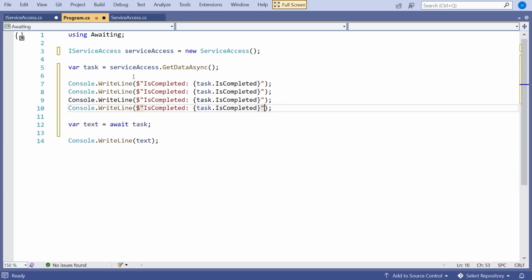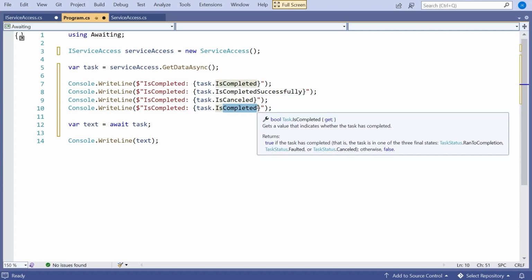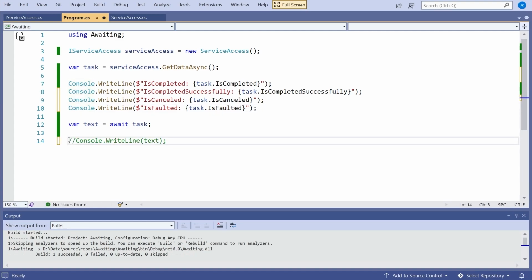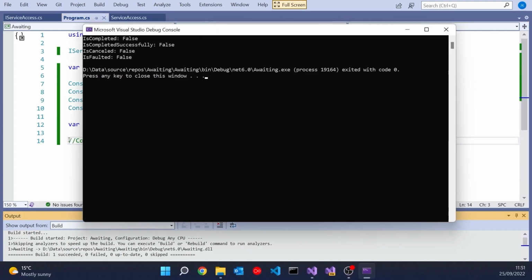Then let's copy that out to do the other ones: IsCompletedSuccessfully, IsCanceled, and IsFaulted. Let's get rid of that last line because it will just clutter up the output, and run that. We can see that before the task has been awaited, all of those are false. So it's not completed, nothing's happened because it's not executed at all.